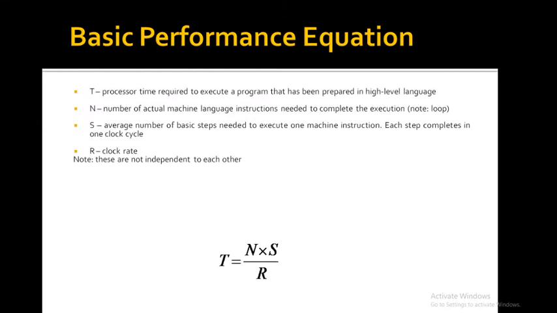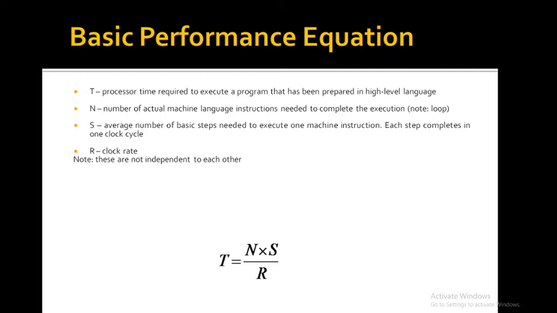Now let us understand the basic performance equation. Let T be the processor time required to execute a program that has been written in some high level language like C, C++, Java, etc. Once I want to execute this program, the compiler will generate a machine language object program corresponding to the source program. Also assume that the complete execution of the program requires the execution of N machine language instructions. N is the number of executions of machine language instructions.